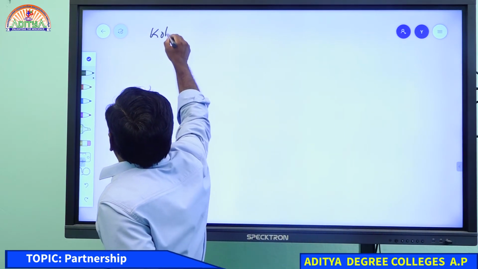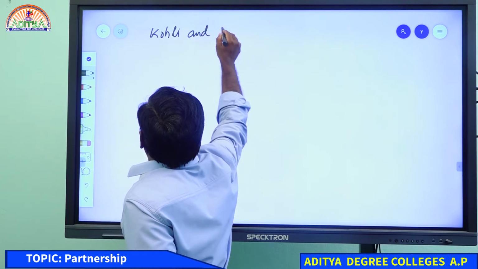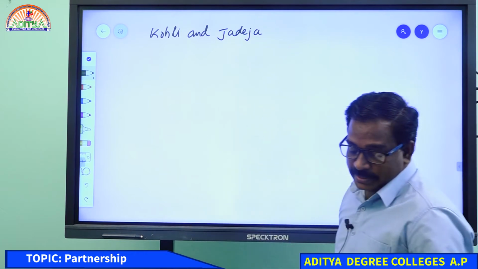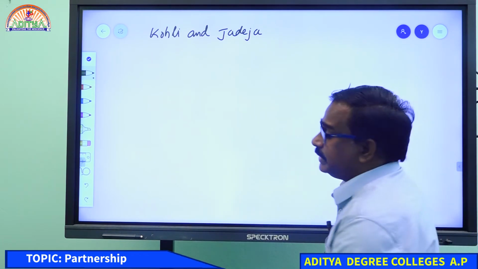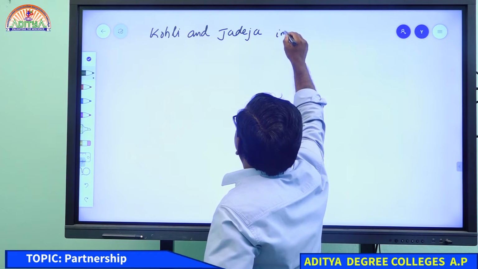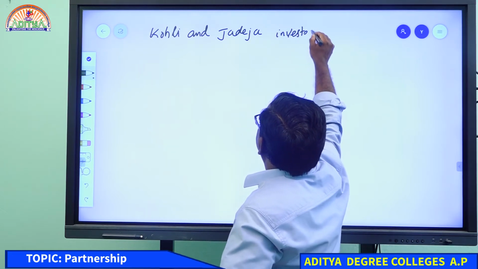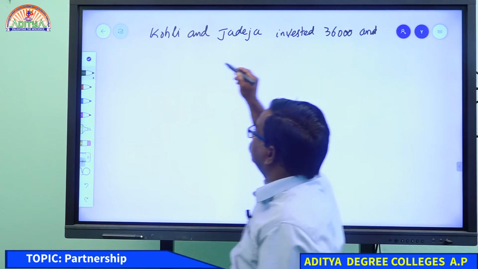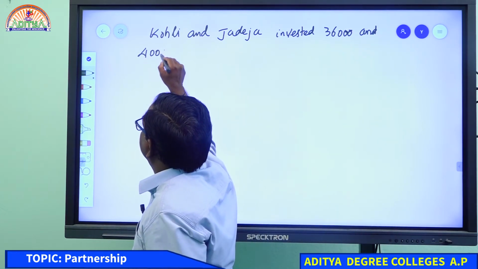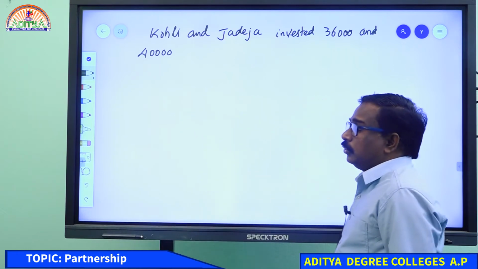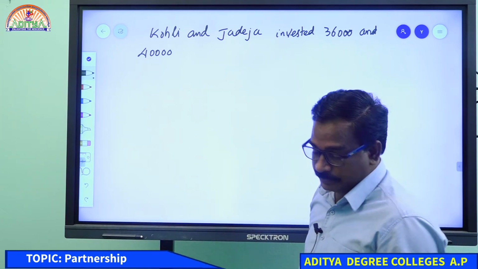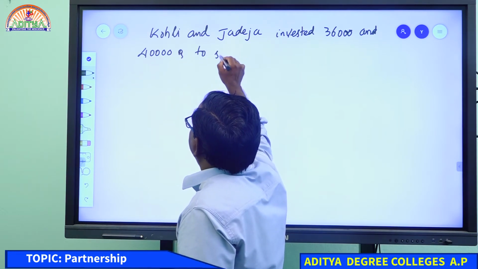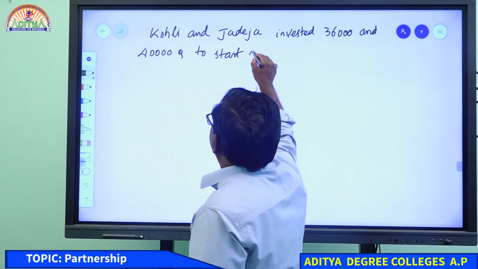Kohli and Jadeja invested 36,000 and 40,000 rupees in a business, 40,000 rupees to start a farm.